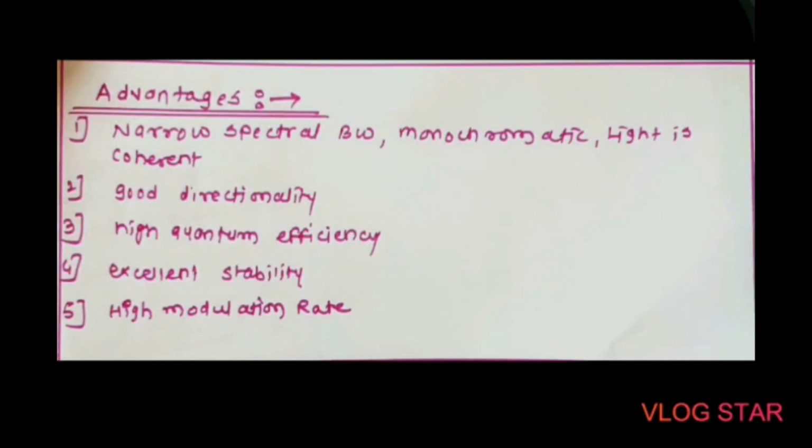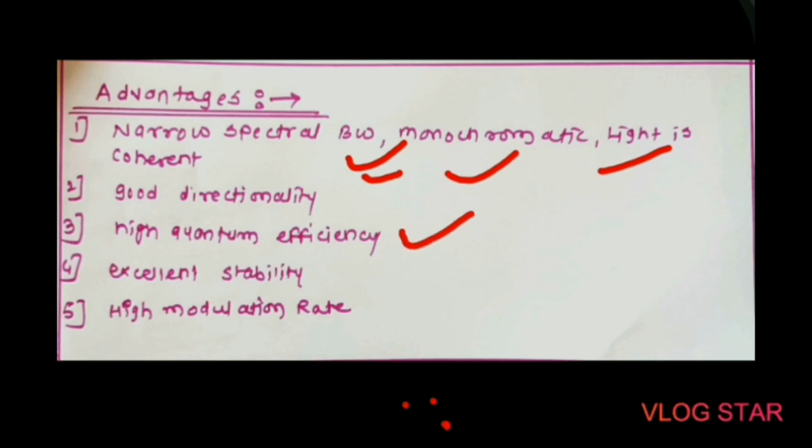In the next point we are going to study the advantages of laser over other light sources. There are many advantages. Some of them are: the laser light has a narrow spectral bandwidth. Second, the light is coherent and monochromatic in nature. Next, the laser light has good directionality. Next point, a greater percentage of the laser light is in the visible region as compared to conventional lamps.